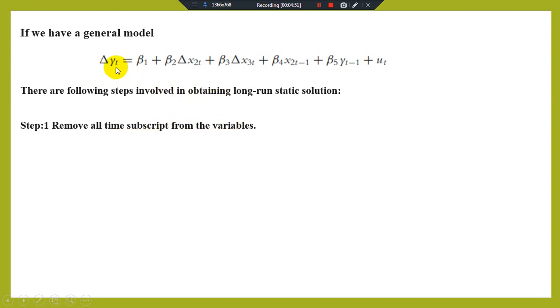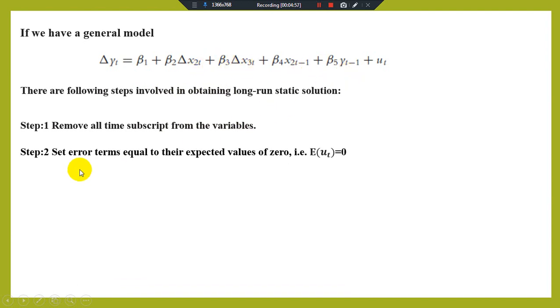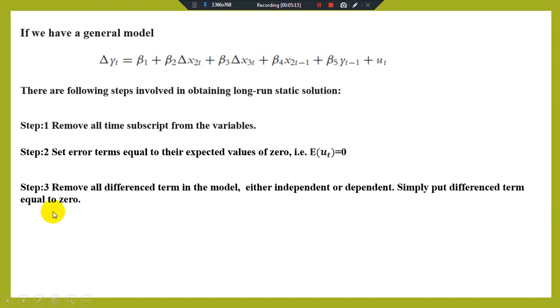Like we have yt here, remove the t from the subscript. Step 2: set the error term equal to its expected value of zero. So the expected value of the error term is equal to 0. If we put the expected value equal to 0, this means that there is no more error term available.